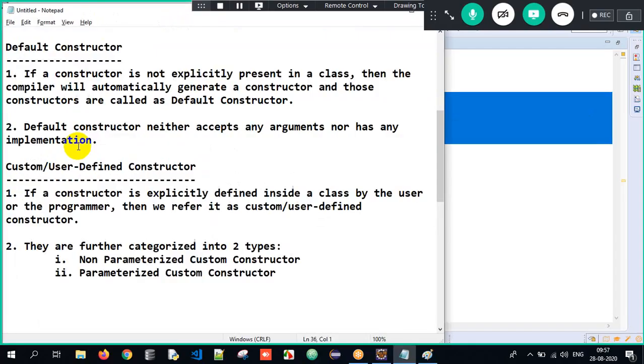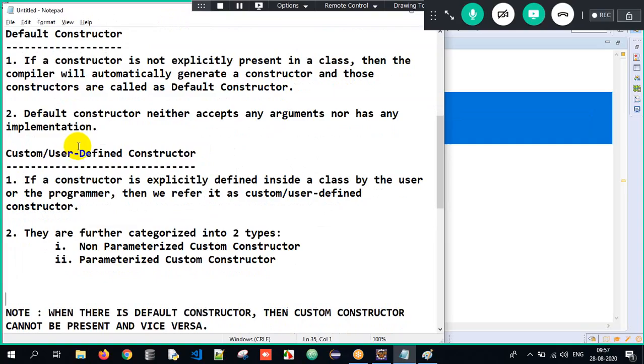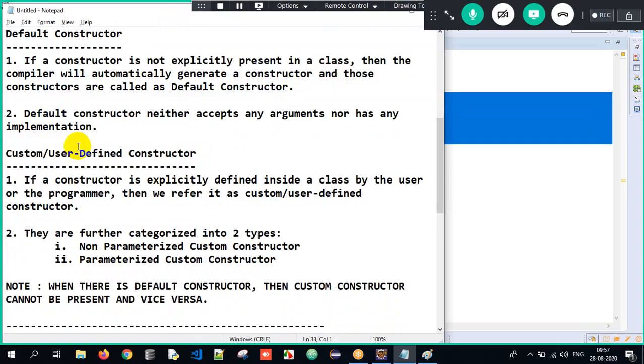Now, there's one more small note which you need to understand. What is that note? When there is a default constructor, a custom constructor cannot be present, and when there is a custom constructor, a default constructor cannot be there. Meaning, inside a class, there can be only one type of constructor, either default or custom. Both cannot be present at a time. If there is default, custom cannot be there. If there is custom, default cannot be there. Got the clarity? This is all about the constructors topic.